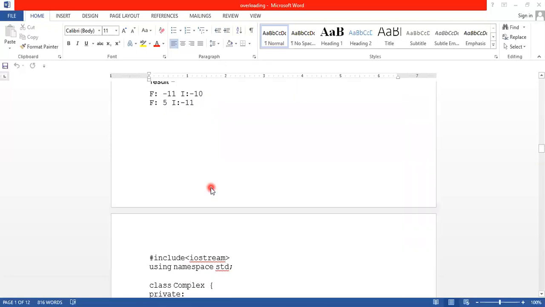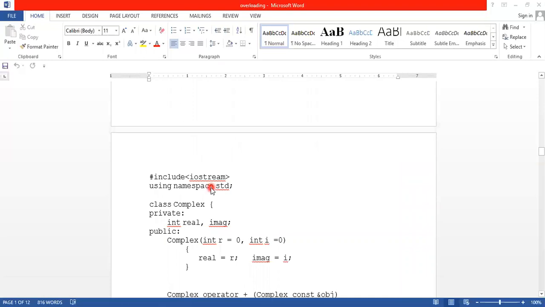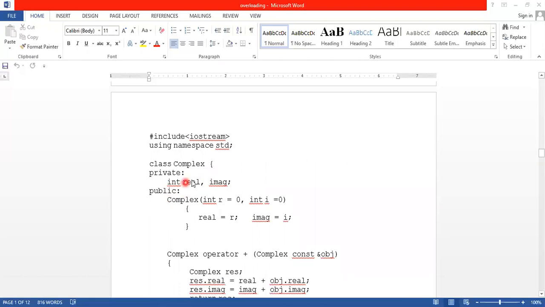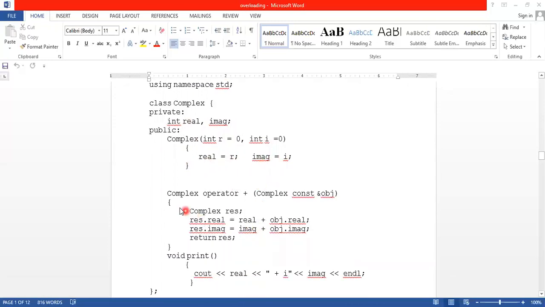Then another is a binary operator. Okay, so we define a Complex class with real and imaginary, then assign real equal to 0, imaginary equal to 0. Since we pass the values from the object, we assign r to real and i to imaginary.